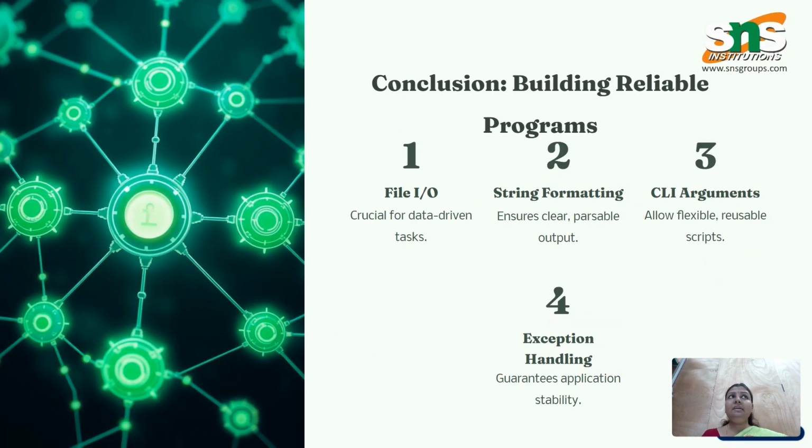Conclusion: building reliable programs. File input output is crucial for data driven tasks. String formatting ensures clear parsable output. CLI arguments allow flexible reusable scripts. Exception handling guarantees application stability.